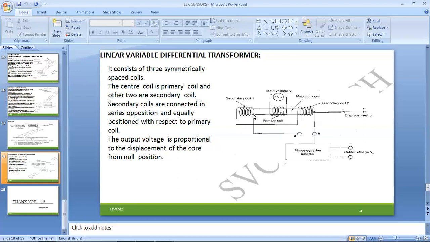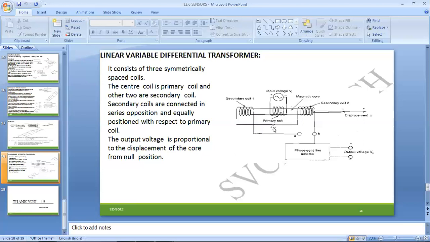The series connected coils will act as the main variations, A and B. The input voltage is provided over here, and when the primary coil is energized by the input power supply, there will be a change within the secondary coils, which will be passed on, and the difference will be directly connected to the phase sensitive detector. The detector will generate the output values.